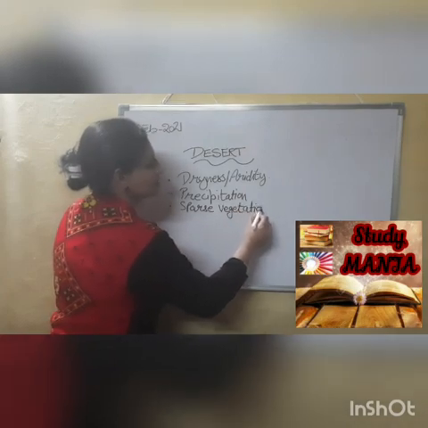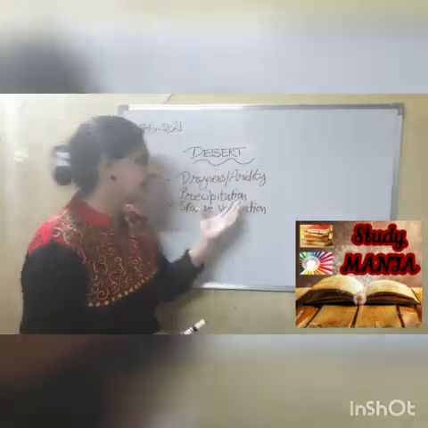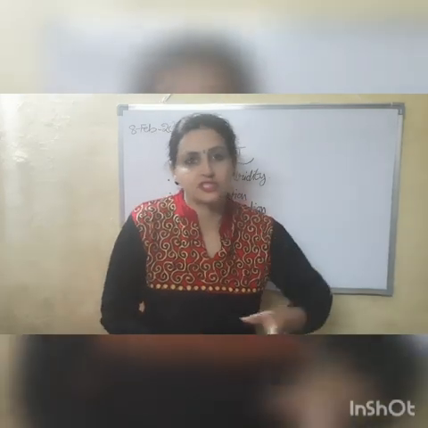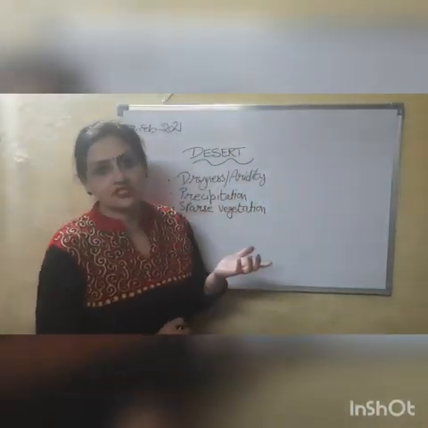So in case you are getting a definition for approximately 2 marks and you need to define what is a desert, you need to cover 3 highlighting features in order to tell what the deserts are. So deserts are basically the places which are characterized by aridity, dryness, low precipitation, and sparse vegetation.